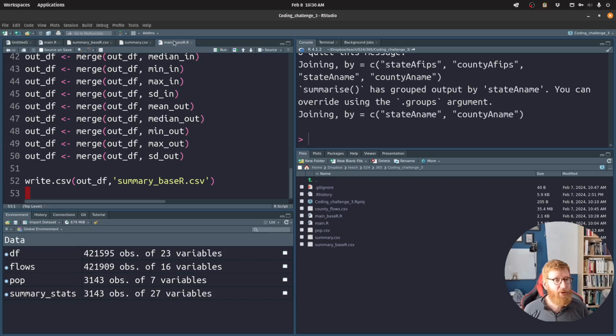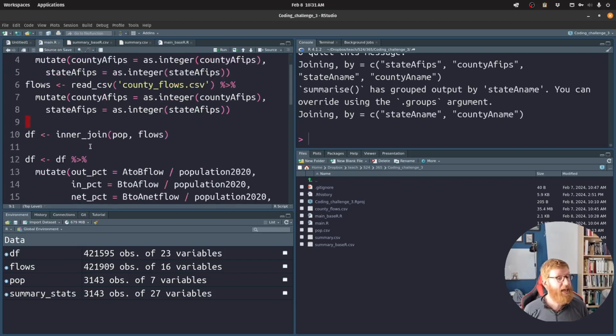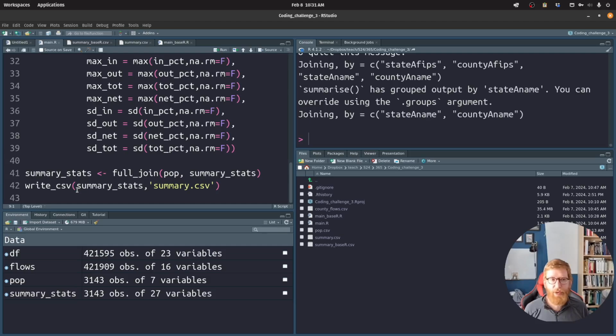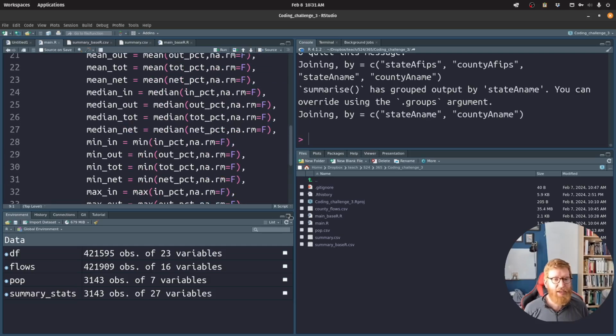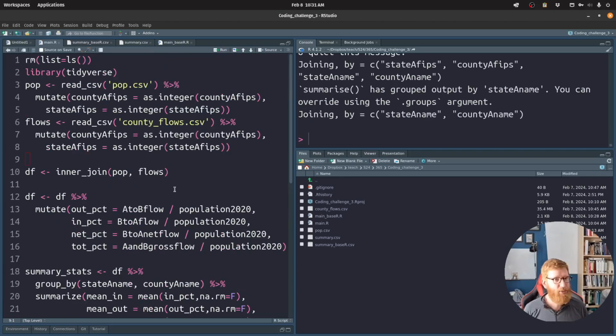The base R approach, we did get it solved, right? We got through it. It took about 50 lines of code. And then our tidyverse approach took us about 40 lines of code, but it's a lot easier to read. And this is really the biggest reason to use something like the tidyverse. I mean, there are other reasons, right? Sometimes there's some optimizations that make it work faster. But for our purposes, the really important thing is that it makes the code a little bit easier to read. So that's in a separate video. I'm not going to go over that right here.